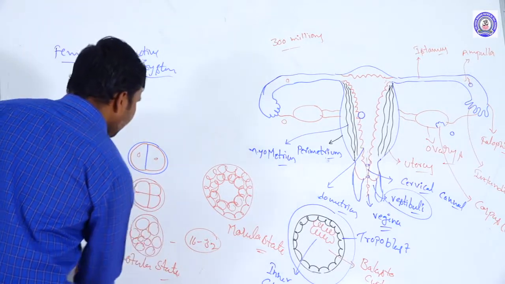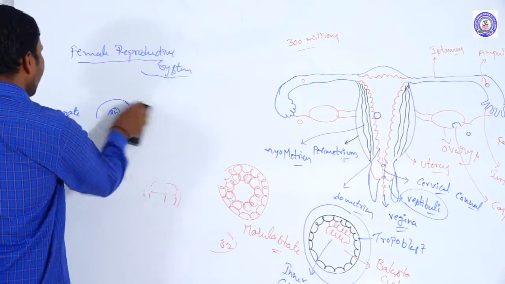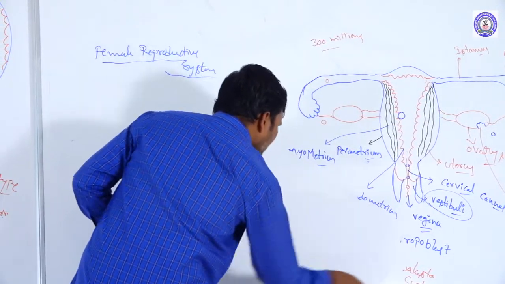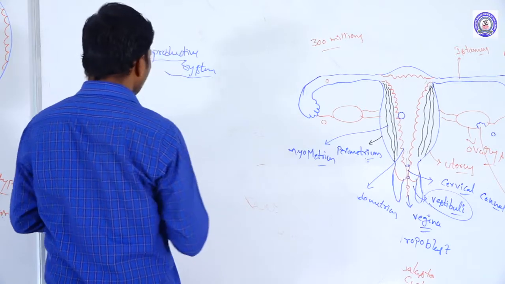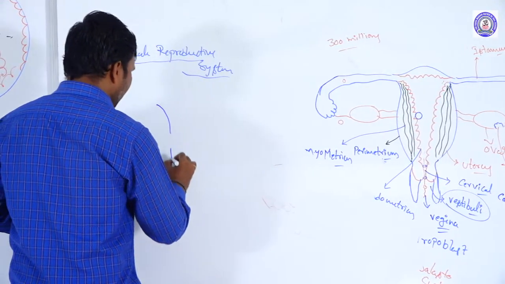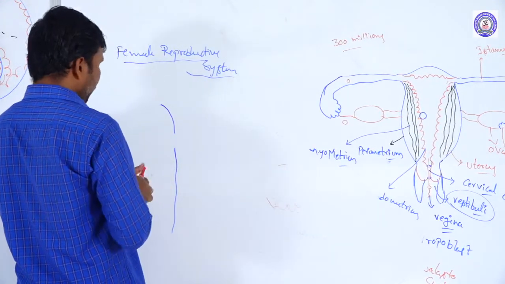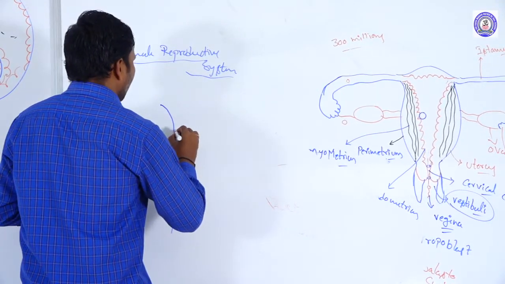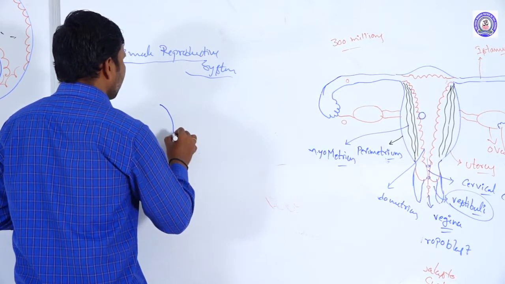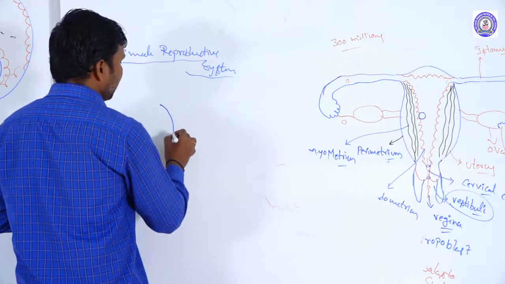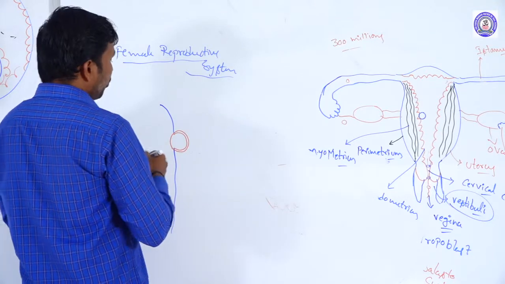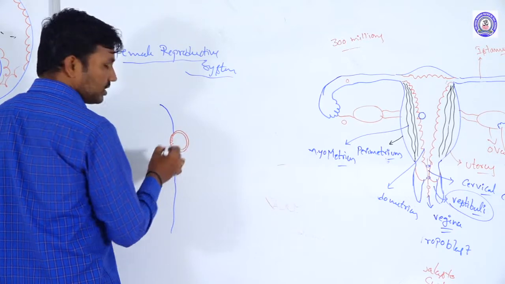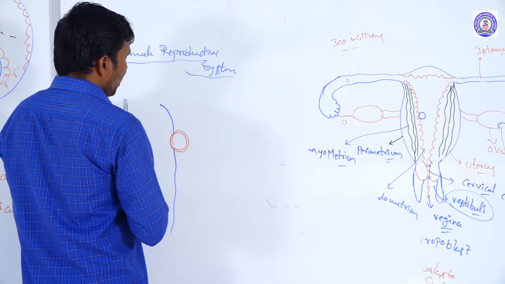Once implantation occurs, how does further development occur in the embryo? Here we are taking the inner lining of the uterus, where the embryo is implanted. These are the trophoblast cells and this is the inner cell mass.